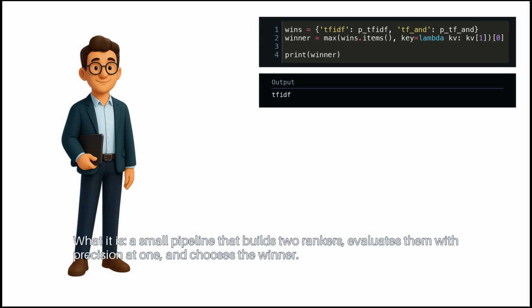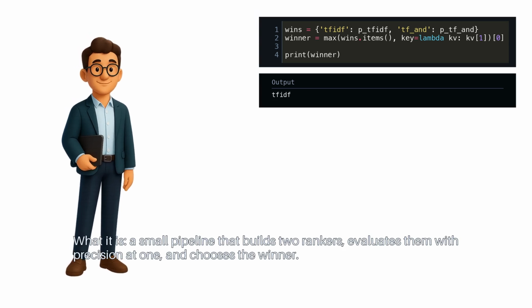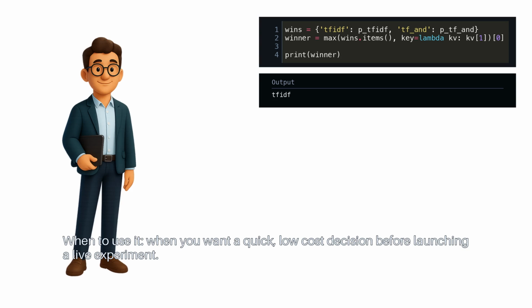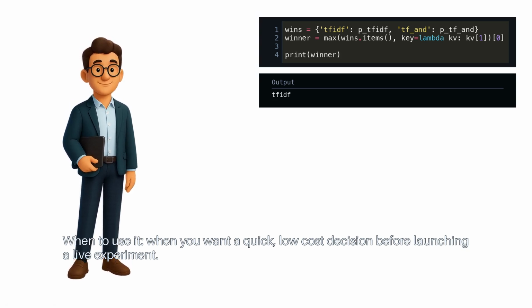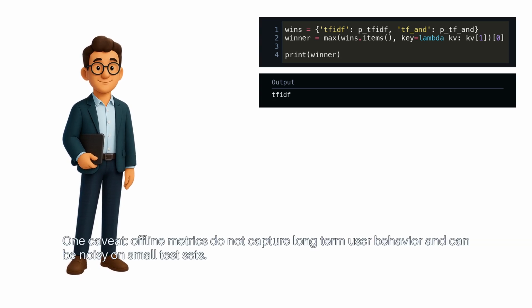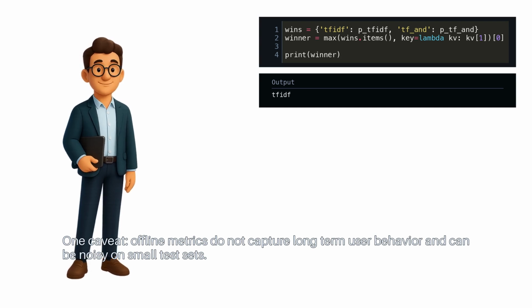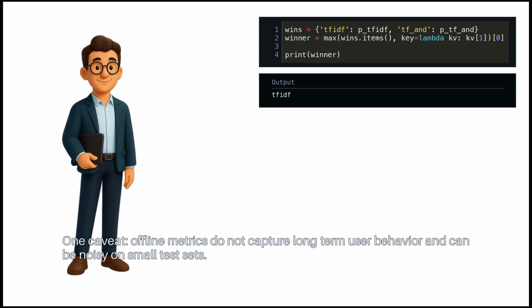Recap: what it is: a small pipeline that builds 2 rankers, evaluates them with precision at 1, and chooses the winner. When to use it: when you want a quick, low-cost decision before launching a live experiment. One caveat: offline metrics do not capture long-term user behavior and can be noisy on small test sets.